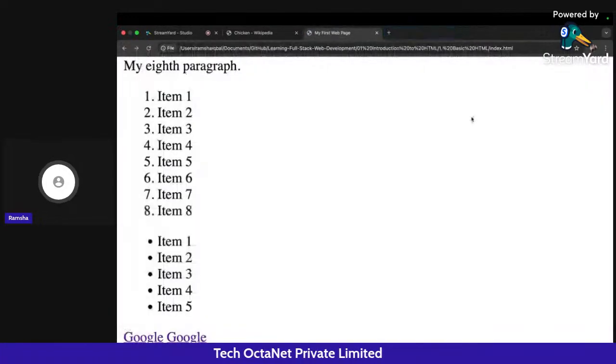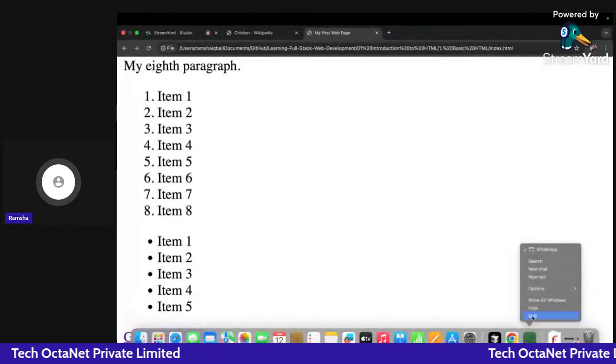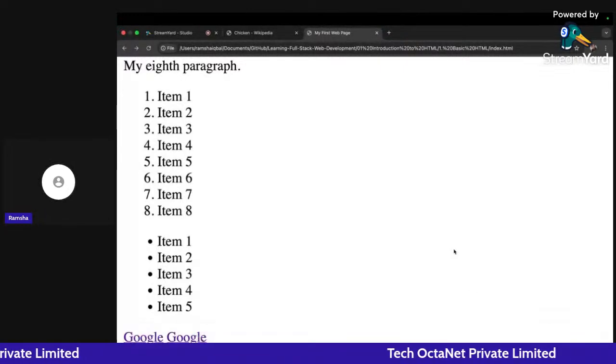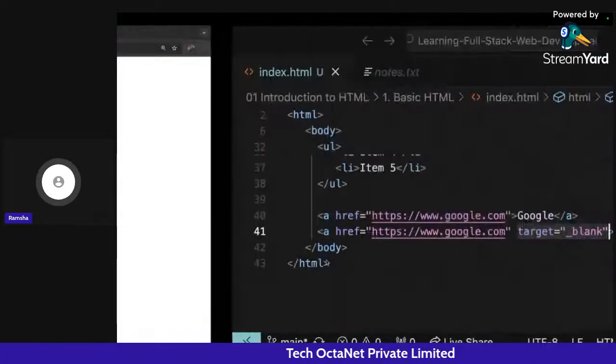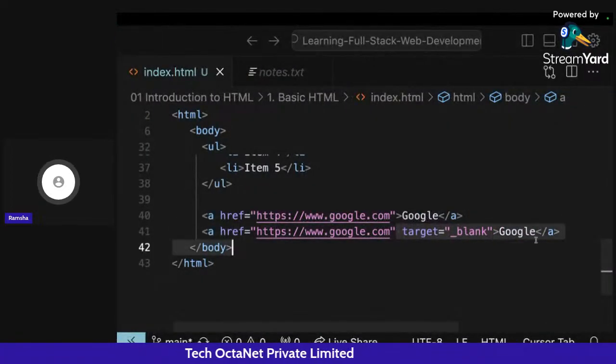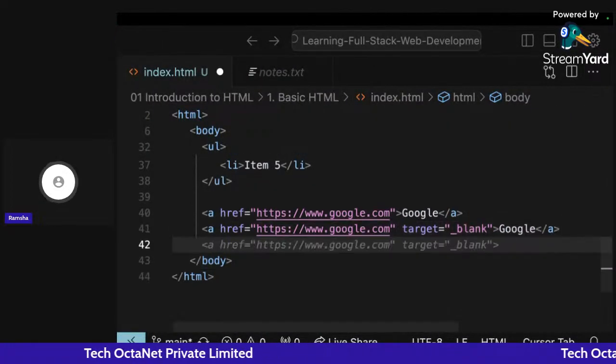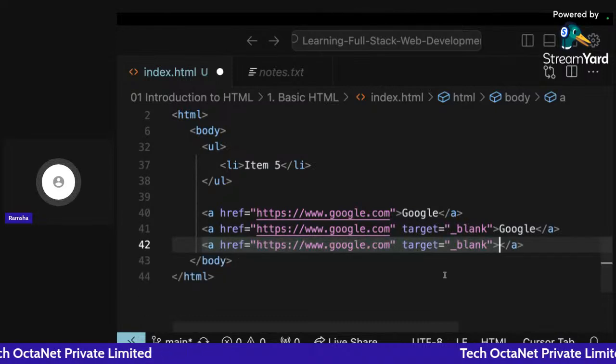So if you want your URL to be opened in a new tab, you can simply write target equal to blank here, and that will happen, right? So you can do that.